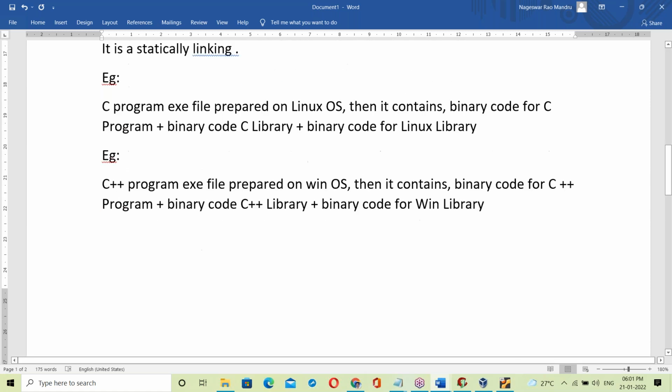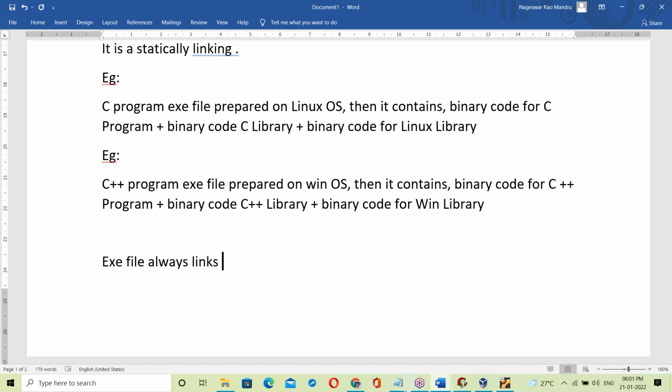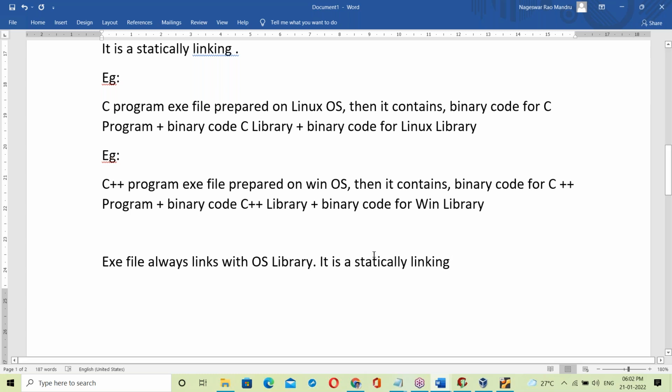So here, at the time of creation of the exe file itself, it is linked with the OS library. An exe file always links with the OS library. It's static linking. Static linking means at the time of generating the exe file itself, everything is linked. So it's static linking. What exactly is static linking? I'll explain clearly.